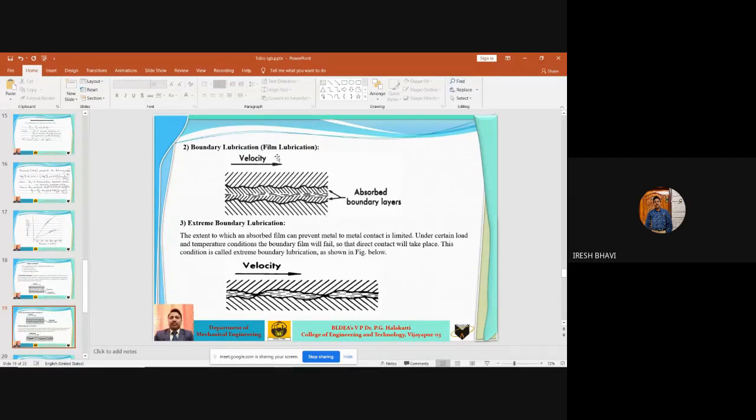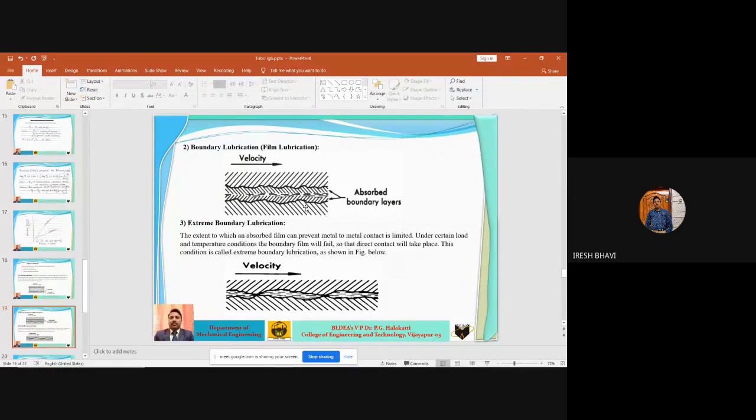So in the boundary lubrication system, also called film lubrication system, although fluid film lubrication is always preferable, that first type is very good, it can exist only under certain conditions. What are those conditions that we have discussed?